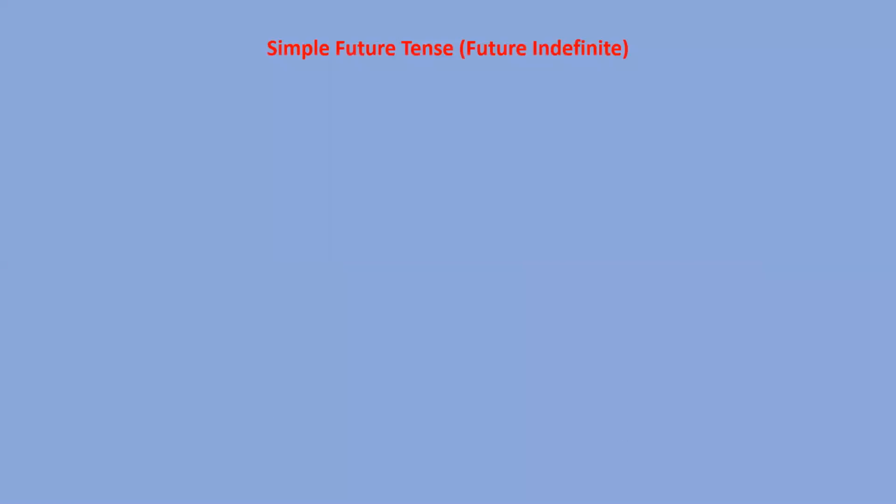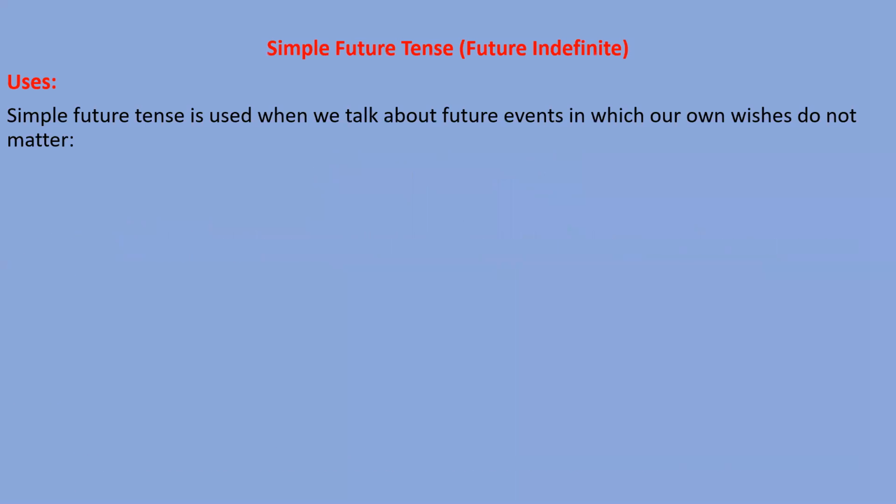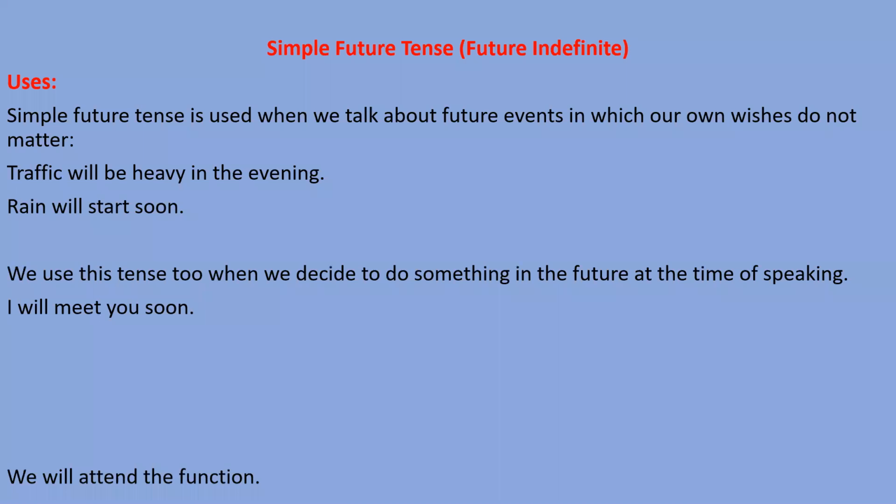So, dear students, yesterday we understood about simple future tense. We can also call it future indefinite tense, right? Firstly, I told you we can use this tense for a future action on which we don't have any control, right?